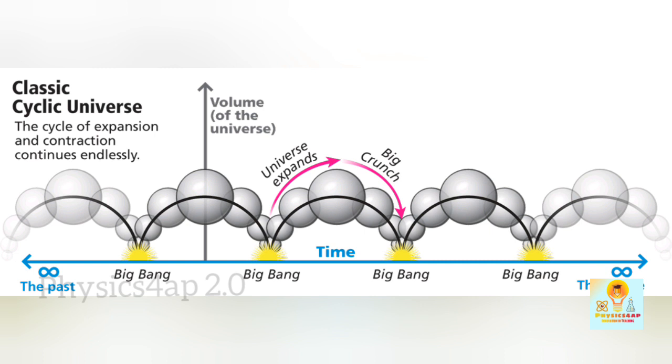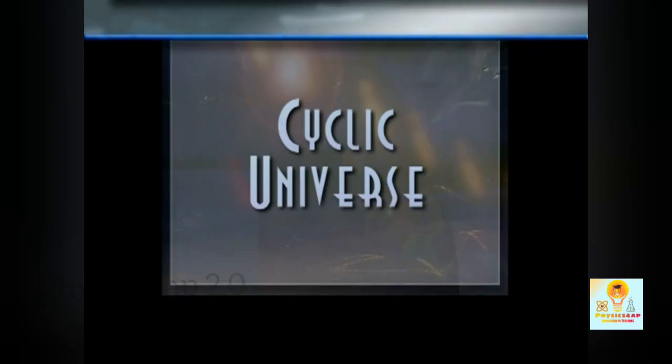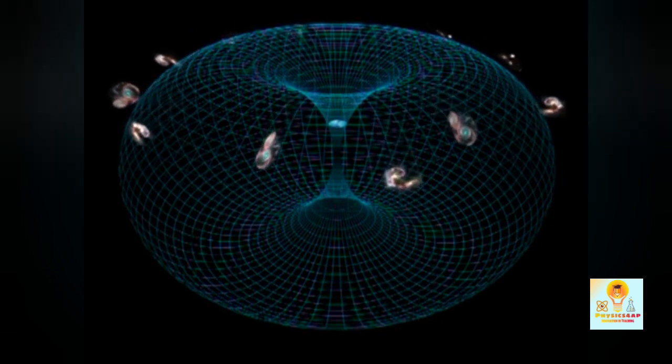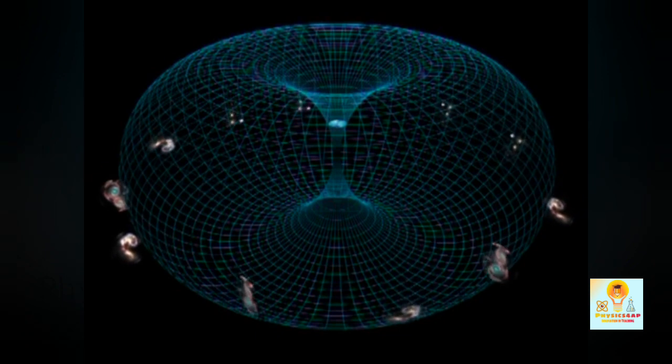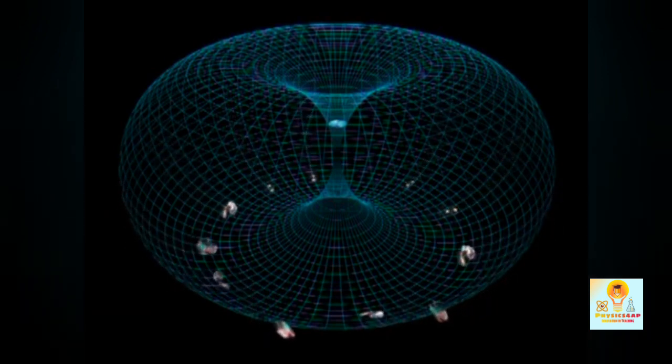So the universe, which is in the cyclic form. After one Big Bang, it expands, again it blows up, again forms a universe. So after the Big Bang, the galaxies, the stars and solar system, all of them have expanded to the maximum level. Again they are crunched, that means they are contracted again, and all of these are again formed into a big crunch. Again it starts the formation of the universe.